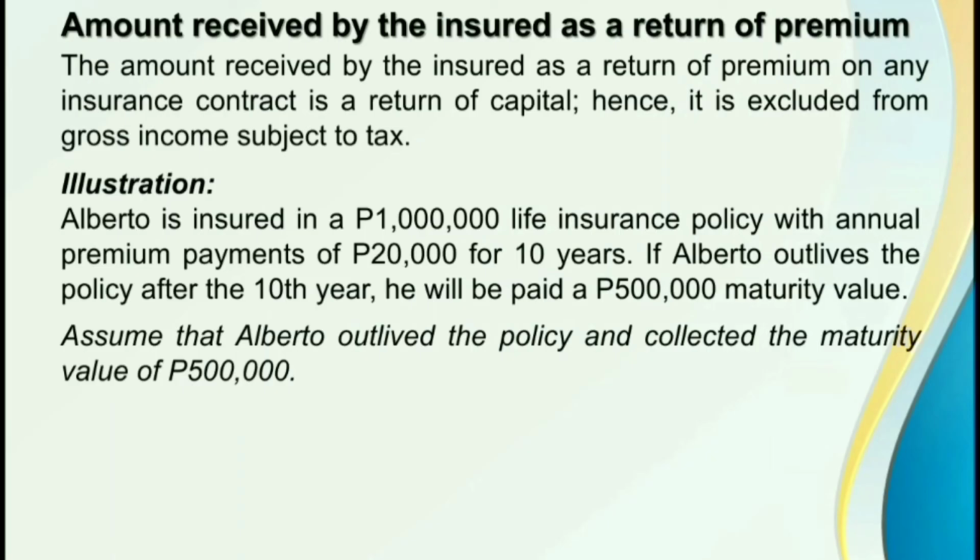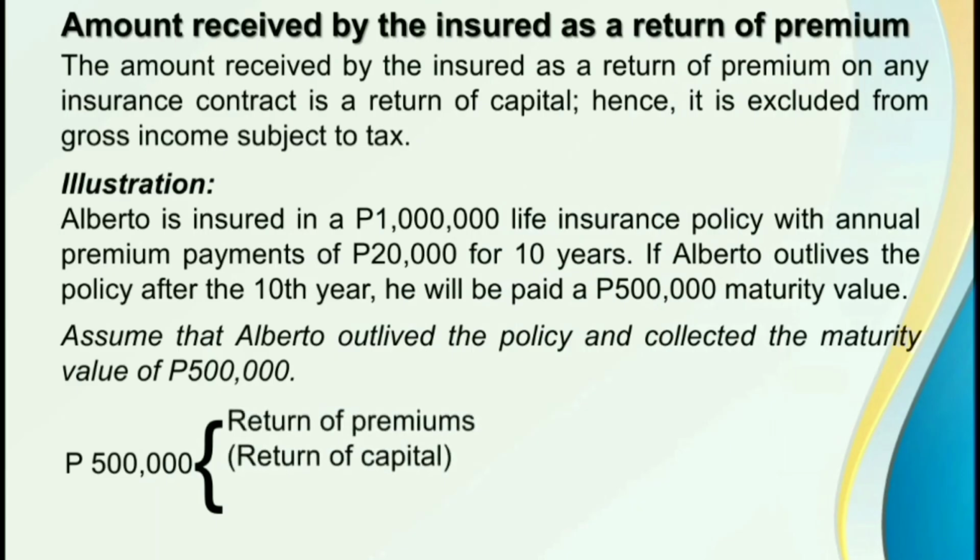So, if we're going to analyze the 500,000 pesos proceeds, it's actually divided into two portions. Merong return of premium at meron din siyang return on capital. The return of premium, ito yung total insurance premium na nabayaran ni Alberto sa loob ng 10 taon. So, we have 20,000 pesos insurance premium per year. Tapos, multiply natin by 10 years. So, that is equal to 200,000 pesos.